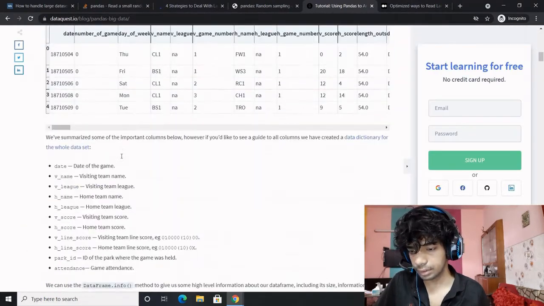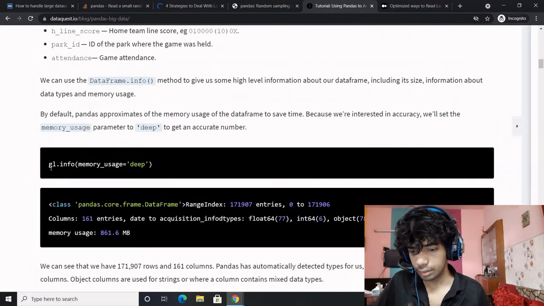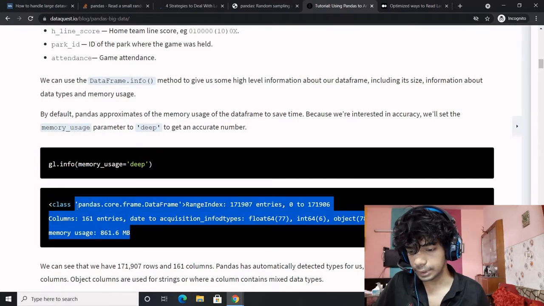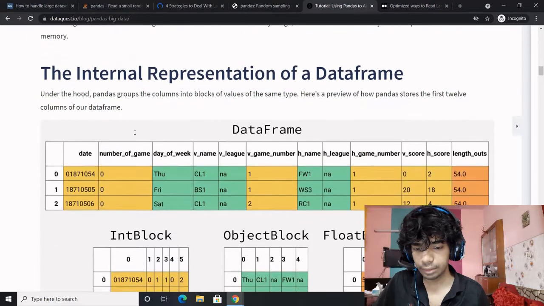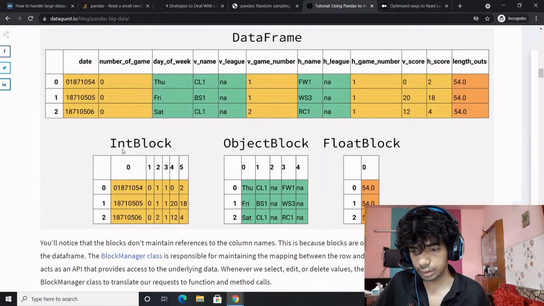You read the file with pandas, and you summarize the important fields. So 860 MBs are being utilized, right? The internal representation of the data frame: integer block is this, object block is this, and float block is this.